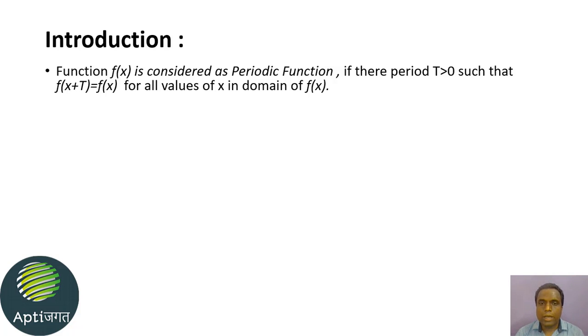From home again you go to play at a playground, then after playing you come back home. So this one cycle is repeated: waking up in the morning, becoming ready for school, going to school, returning home, then going to the playground, playing there, and again returning home. The next day you again follow the same routine. In this manner you follow a certain repetition of activities. Similarly, this is called periodicity.